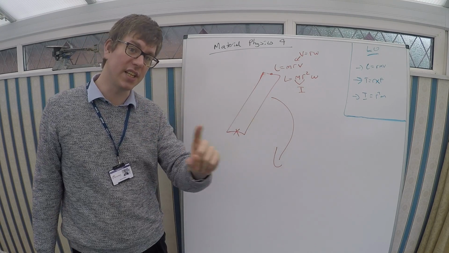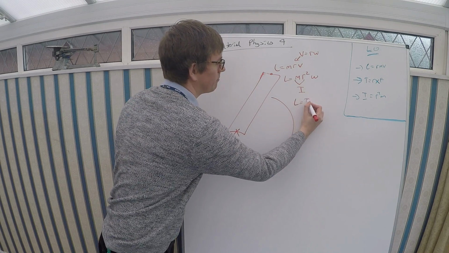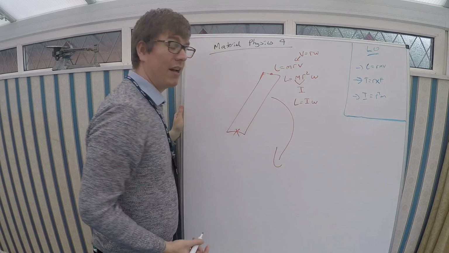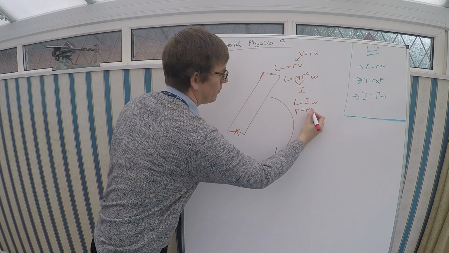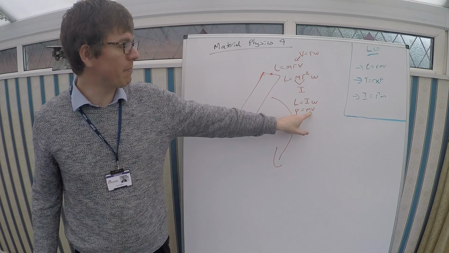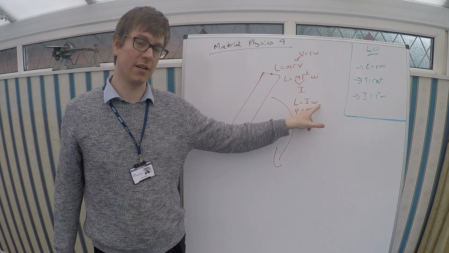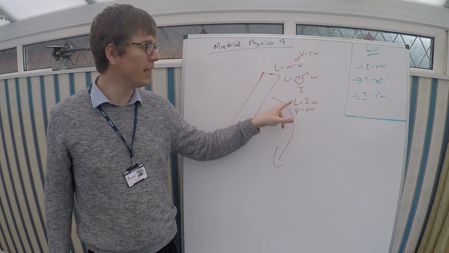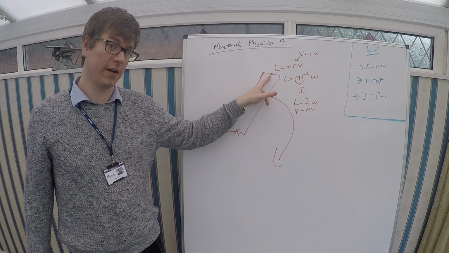That's the thing that's resisting the force. So therefore we can just write L equals I omega. Normal momentum is P equals mv, mass times velocity, and angular momentum is moment of inertia times radial velocity. So we've got a very similar thing here. That's for one particle.